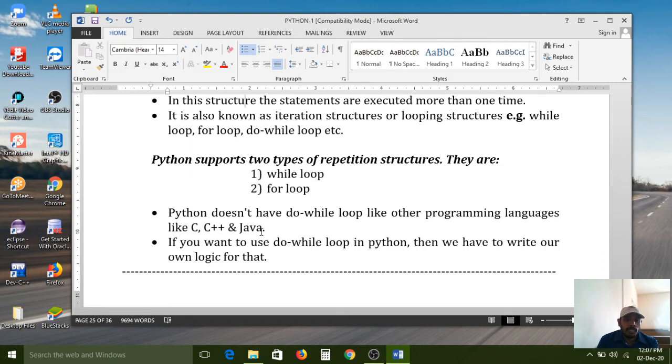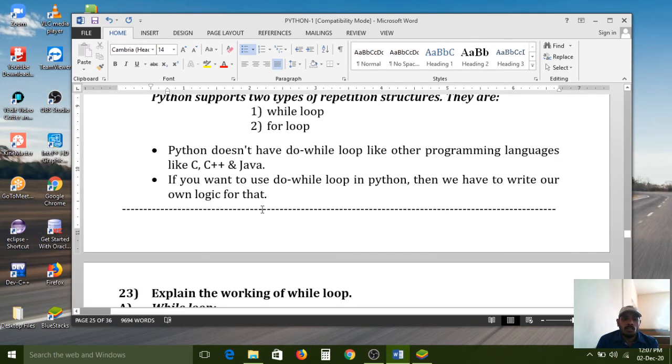But Python does not have a do while loop. If we have such a requirement, we have to implement that logic ourselves. That's why only two loops are given, the while loop and the for loop. Now we will discuss them one by one.